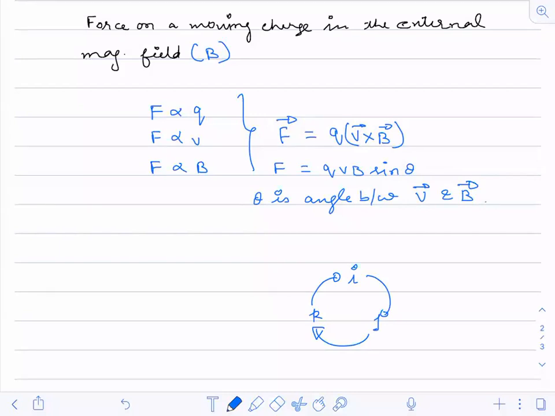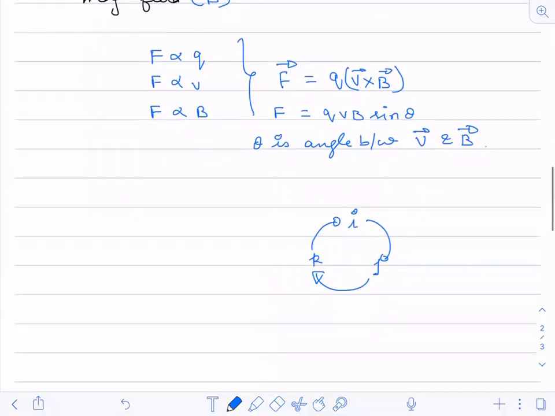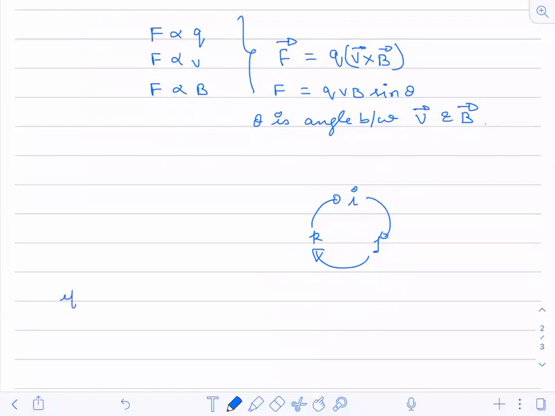Now, let me tell you one thing. Suppose theta is 0 degree. If theta is 0 degree, what does this mean?